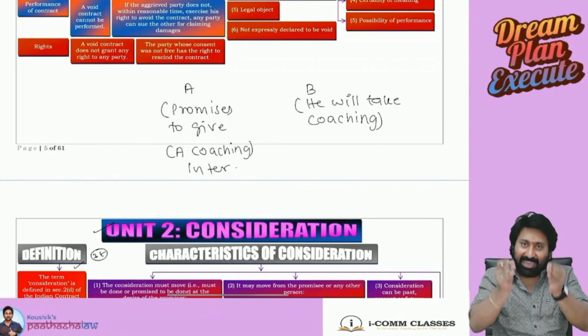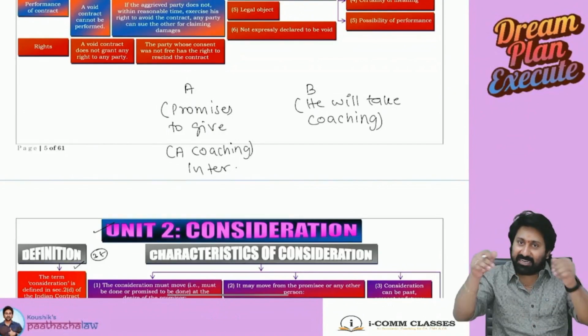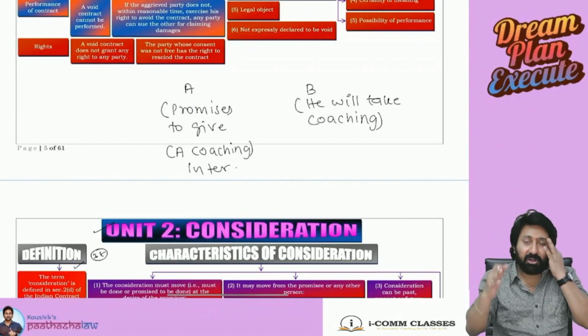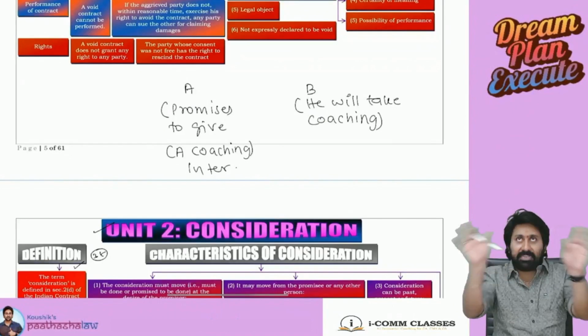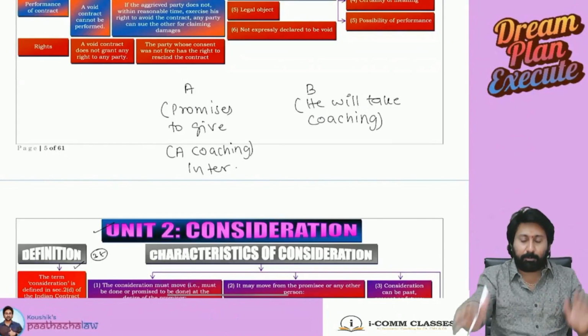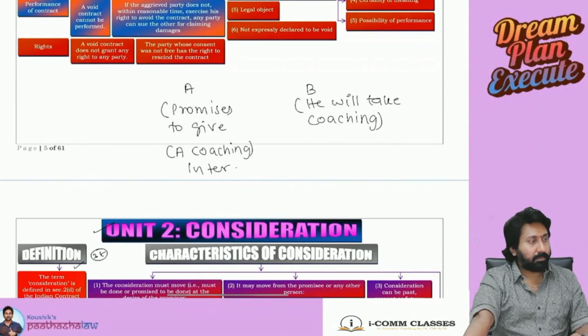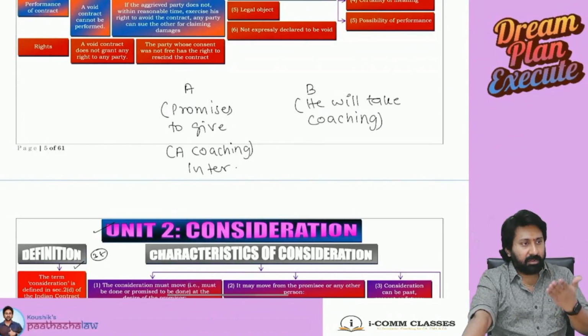We are reading the consideration chapter. Means consideration has not yet come into existence in the contract or agreement. Without consideration, remove everything and tell me who is the promisor and who is the promisee. Everyone.